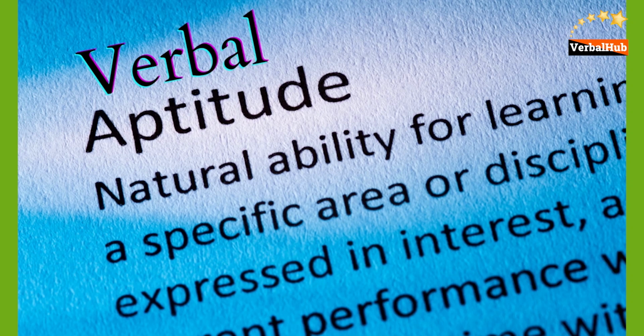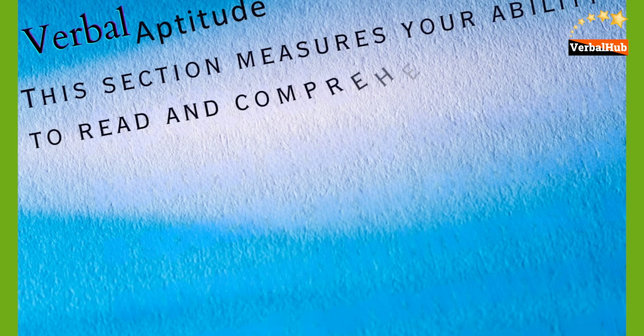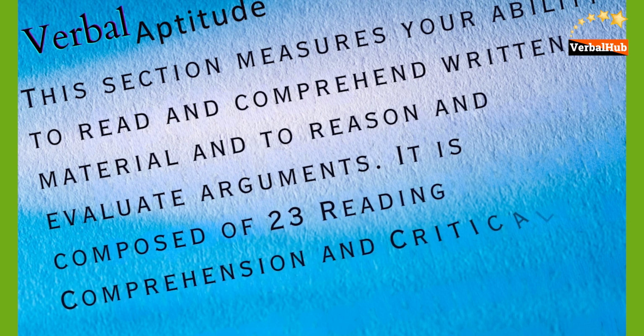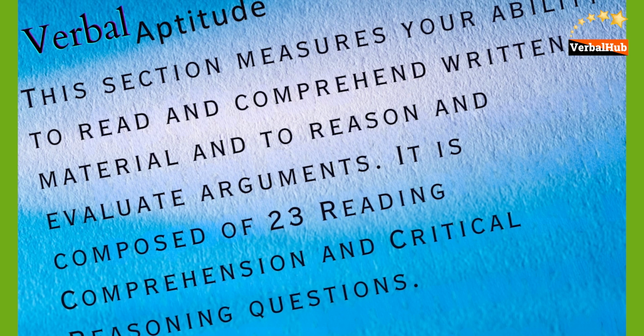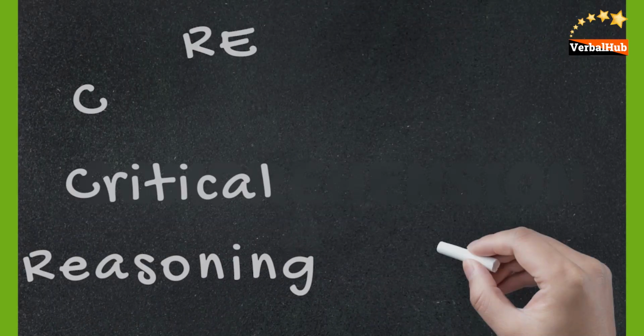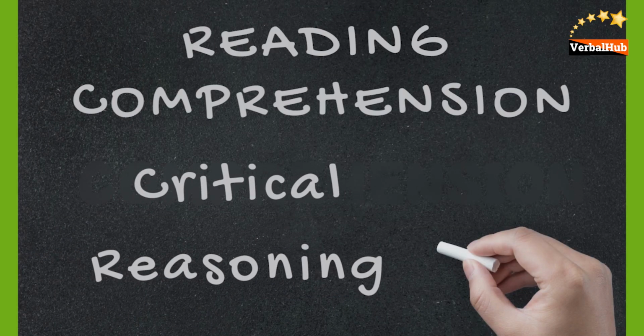First is English, named verbal aptitude. This section measures your ability to read and comprehend written material and to reason and evaluate arguments. It is composed of 23 reading comprehension and critical reasoning questions. So the number of questions will be 23 and it will be a mix of reading comprehension and critical reasoning.